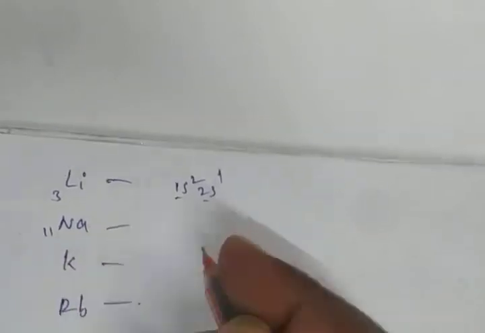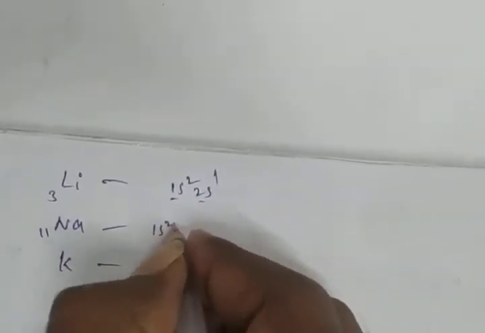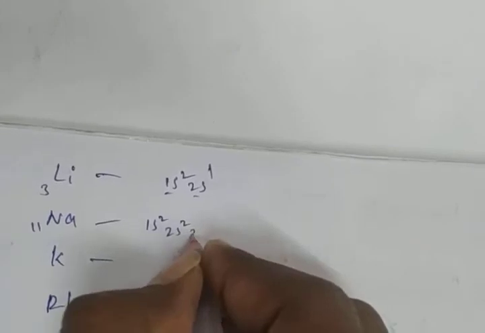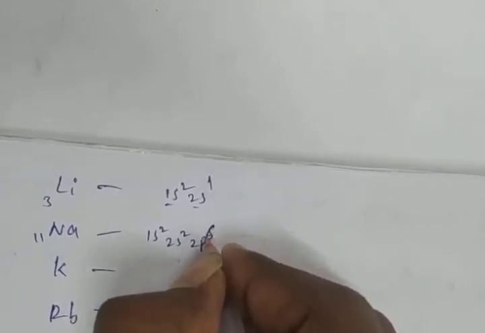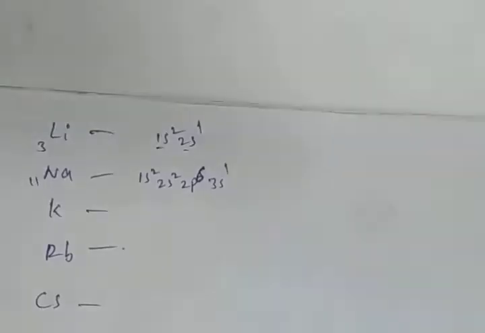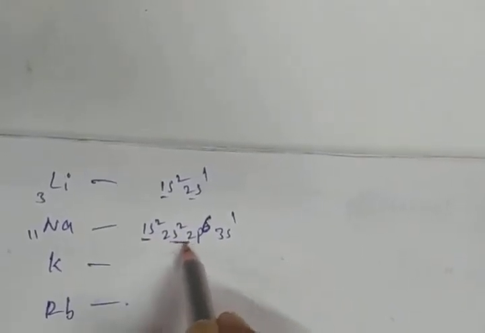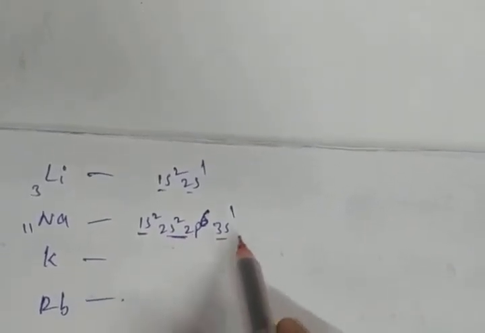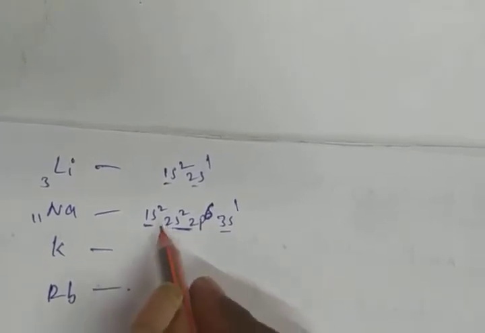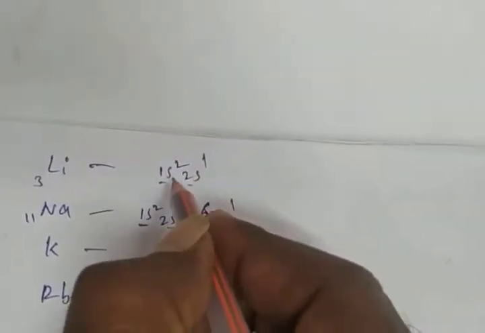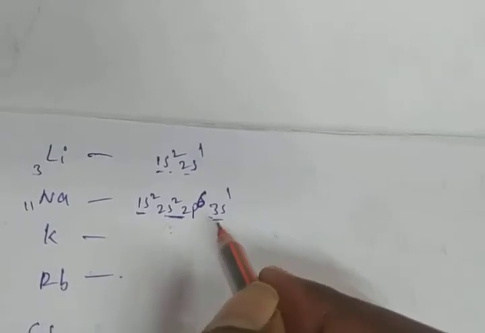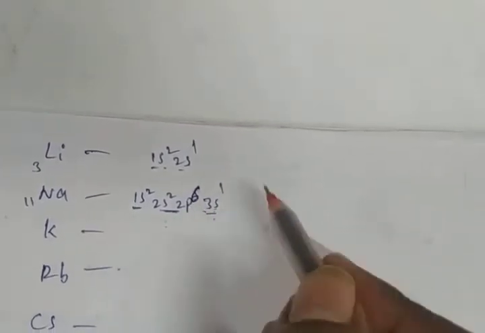Sodium is 1s2 2s2 2p6 3s1. How many shells are there? 1s is the first shell, 2s 2p is the second shell, 3s is the third shell. Total 3 shells. Here 2 shells, here 3 shells. That means from the top to bottom new energy shells are increasing.